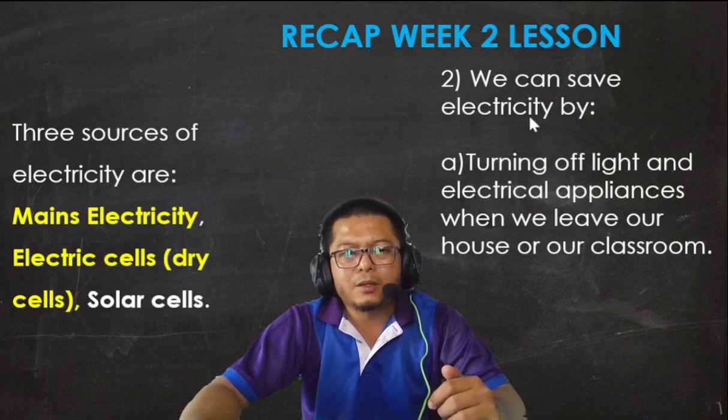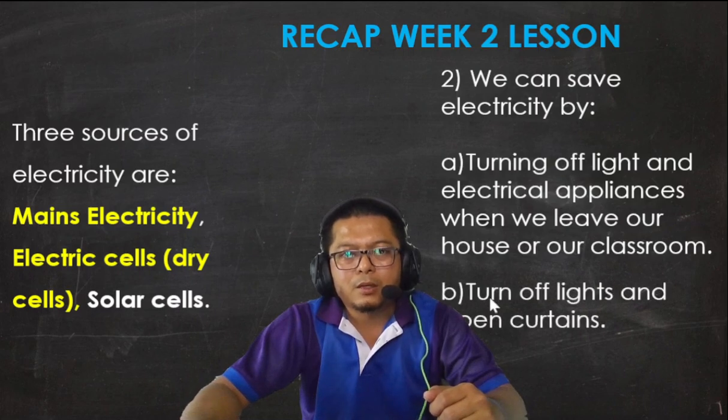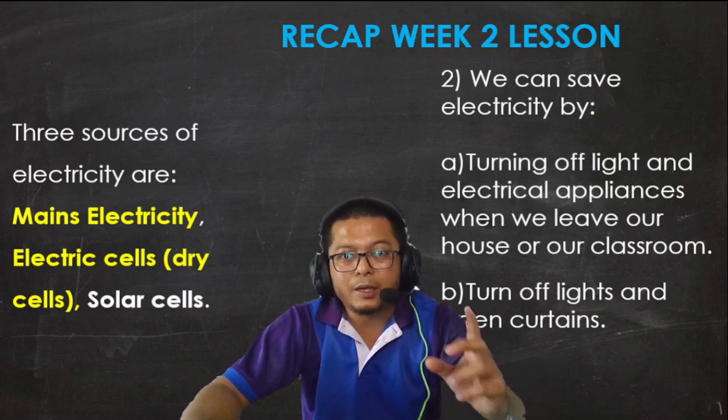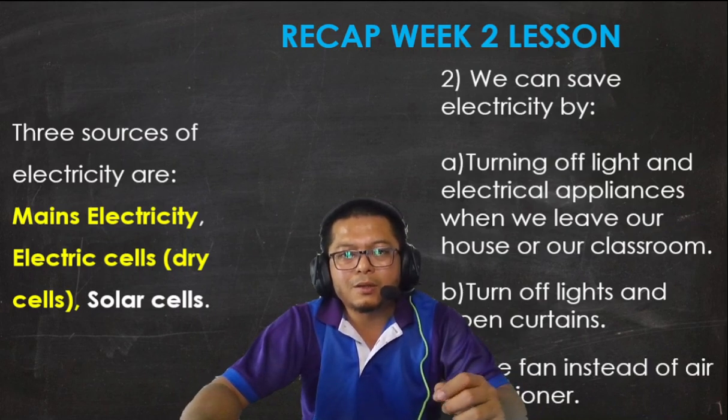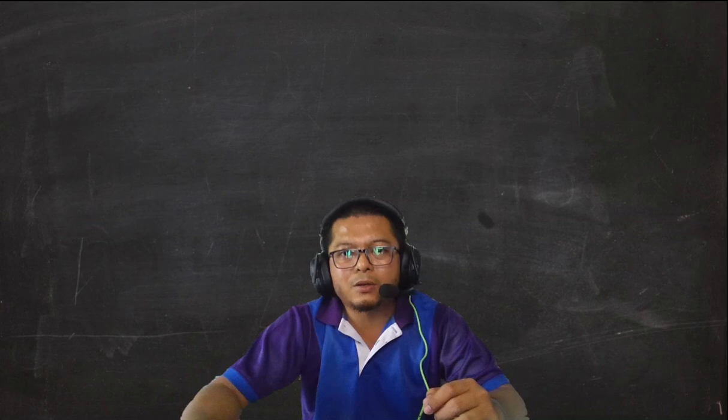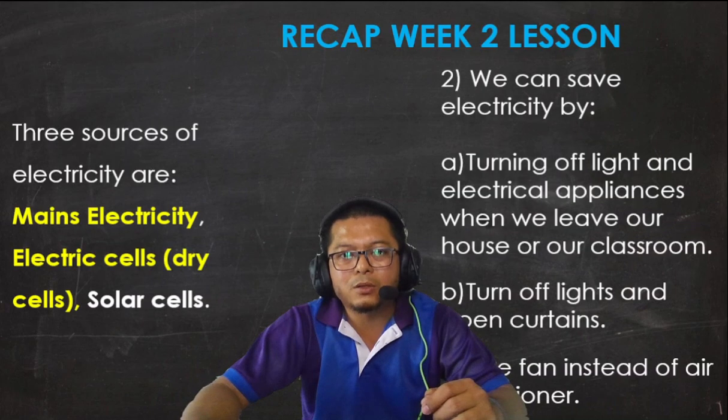We can save electricity by turning off lights and electrical appliances when we leave our house or our classroom. Second, turn off lights and open curtains in the morning. And third, use a fan instead of an air conditioner because an air conditioner uses more electricity.